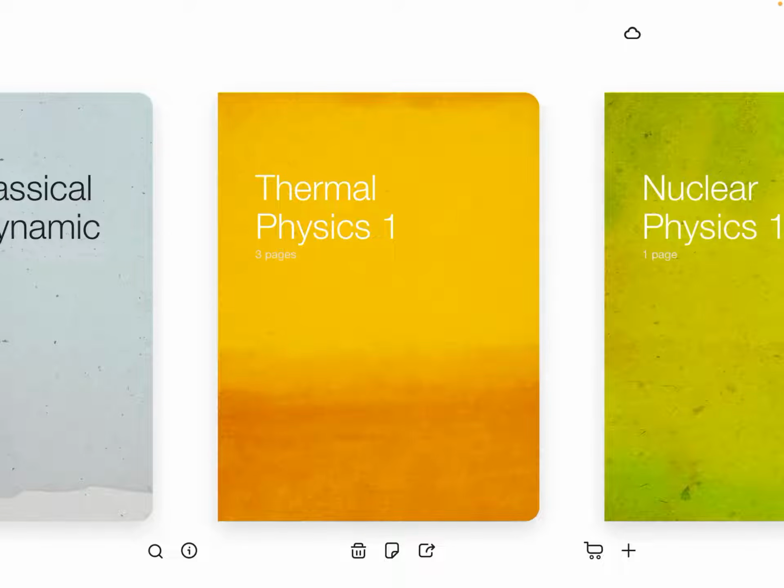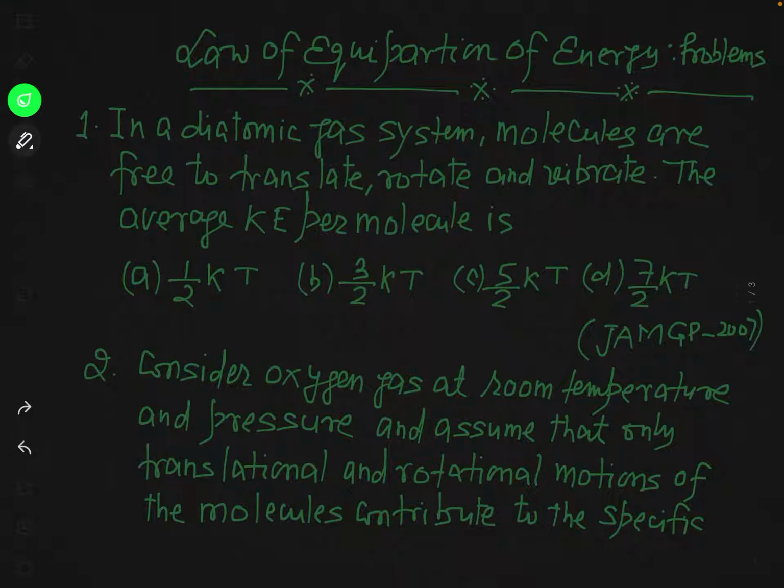In the last four lectures, we have discussed in detail the idea of degree of freedom and also the equipartition theorem, particularly for a system of ideal gas. So now we will solve some important numerical problems to clarify our idea. Actually, I have selected the problems in multiple choice questions.